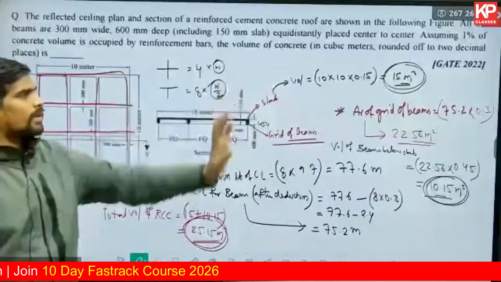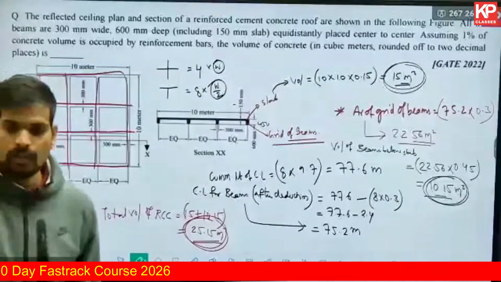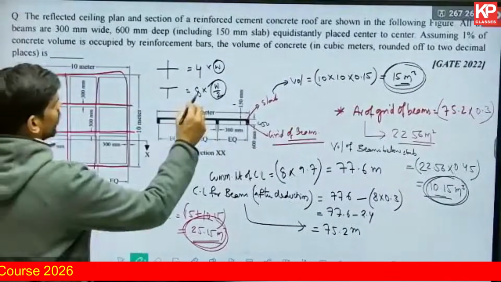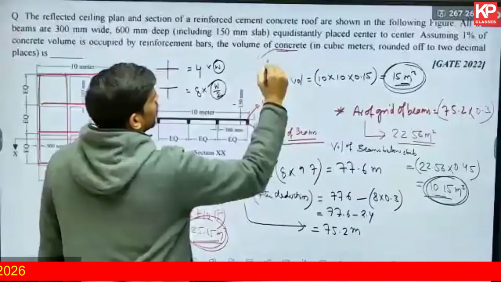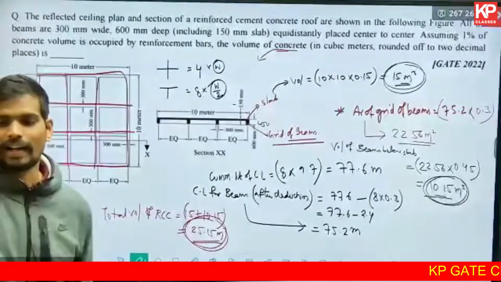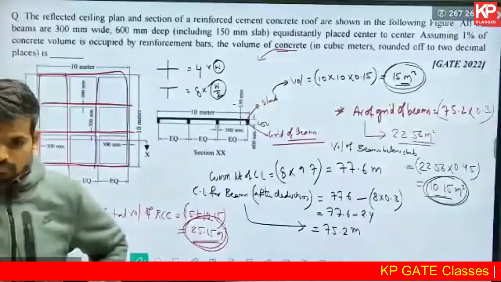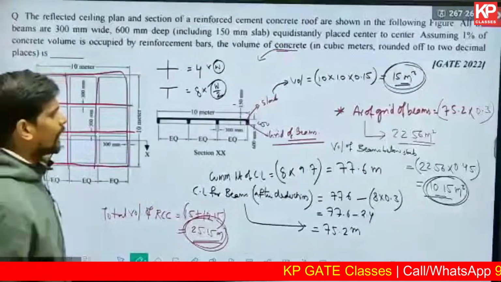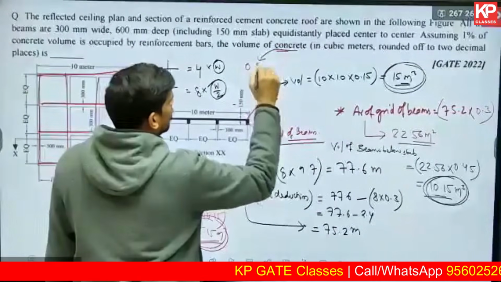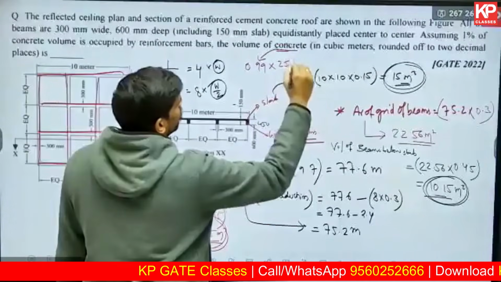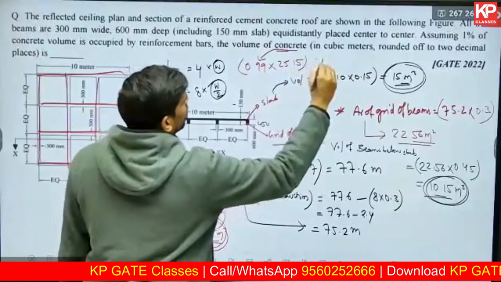They have said 1% is reinforcement. So what will be the volume of concrete? Volume of concrete will be, can you tell me in percentage, if you deduct 1% as steel, how much percent of RCC is concrete? What percentage of the RCC is concrete? 99%. So the answer will be 99%, that is 0.99 into 25.15. So tell me the final answer.